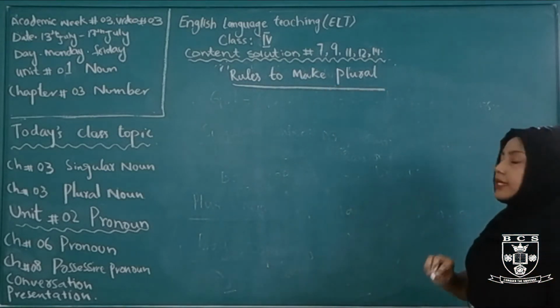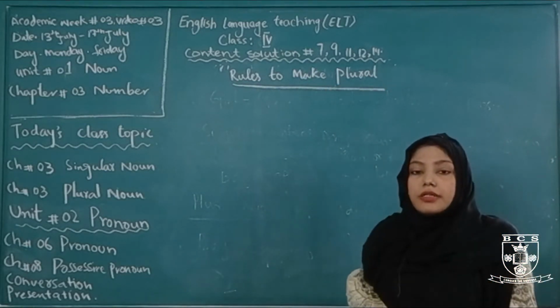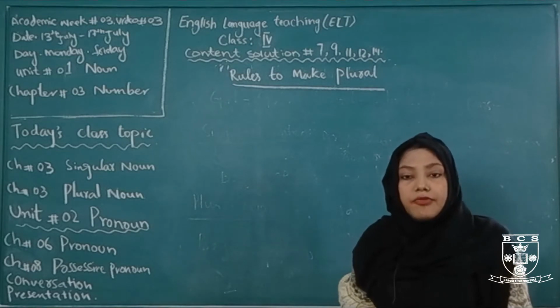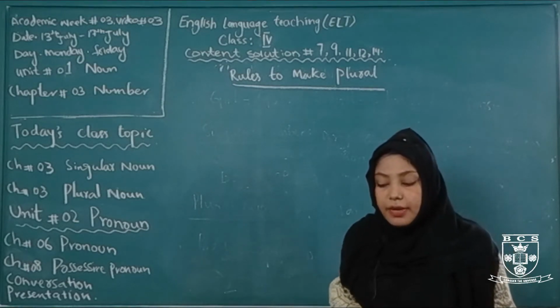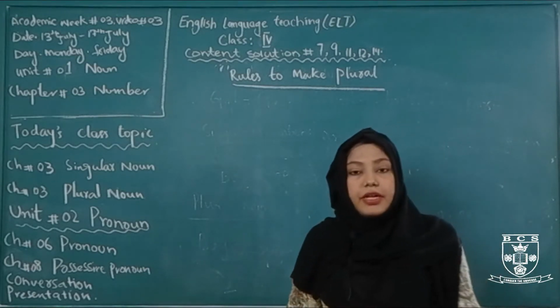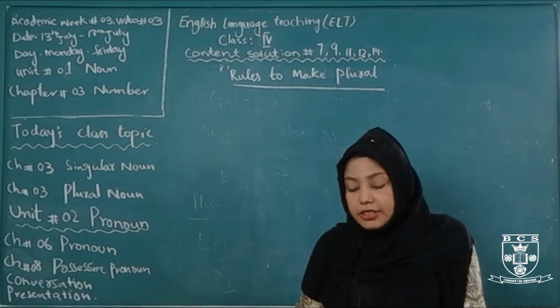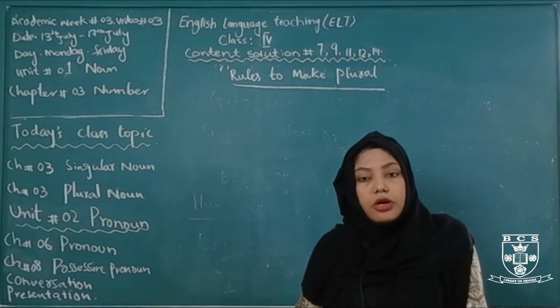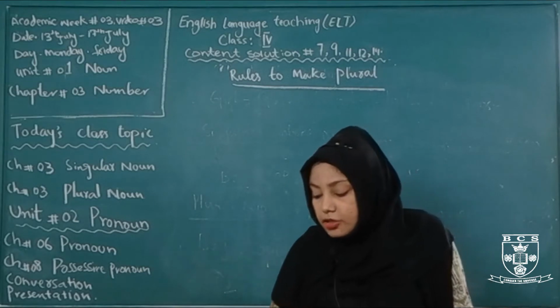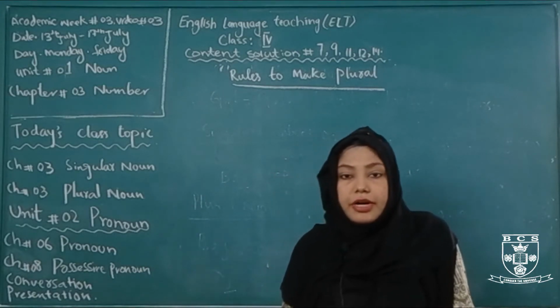There are several ways or several rules to make plural. Some are given in your book, and these are very initial rules. You will study these rules very deeply in your further classes. So in your book there are initial rules designed for grade 4.